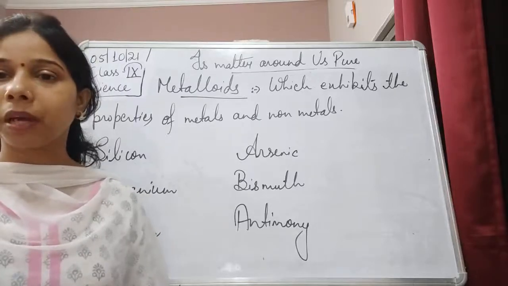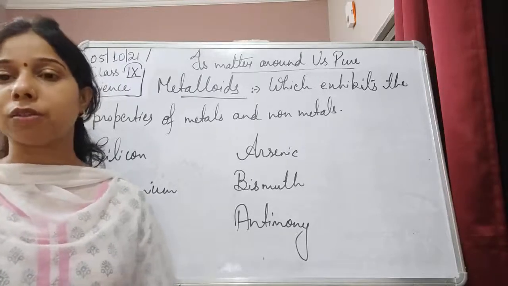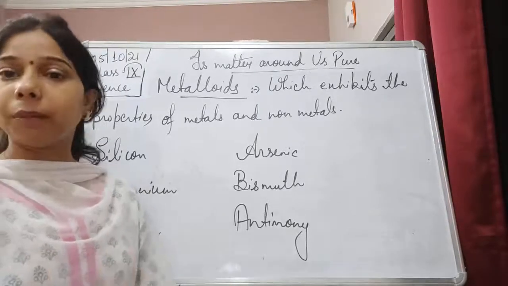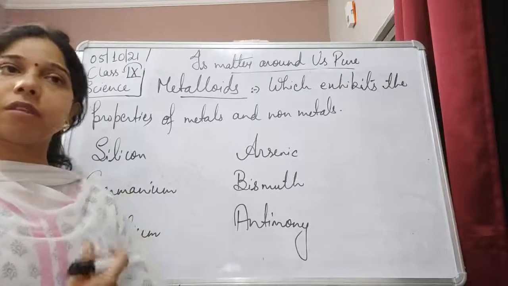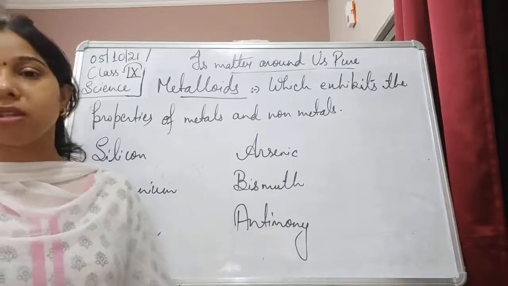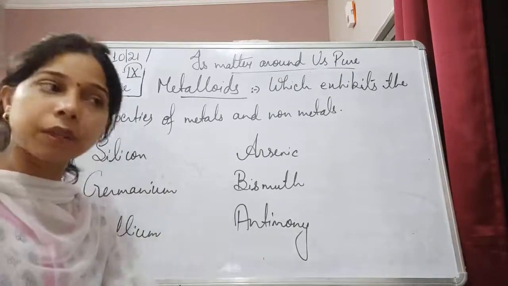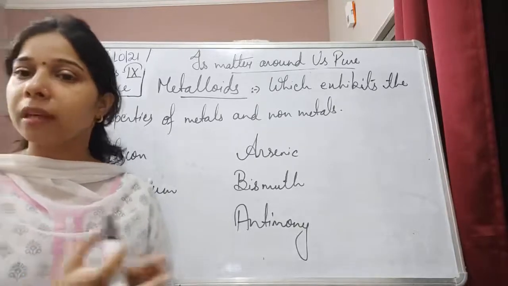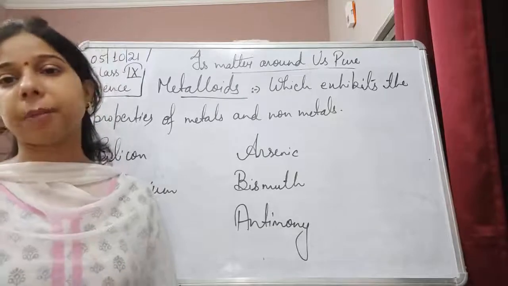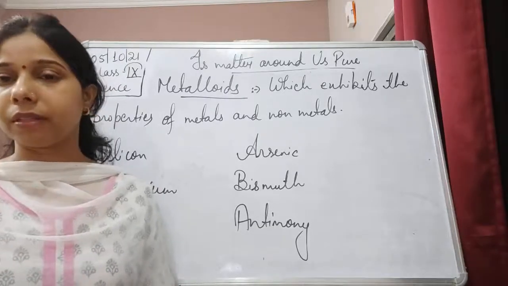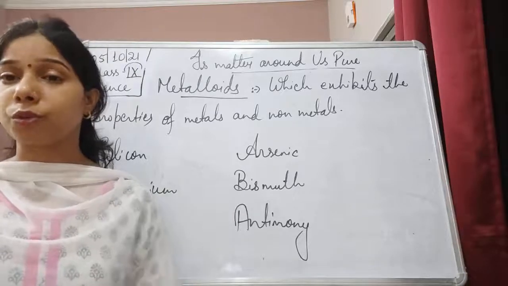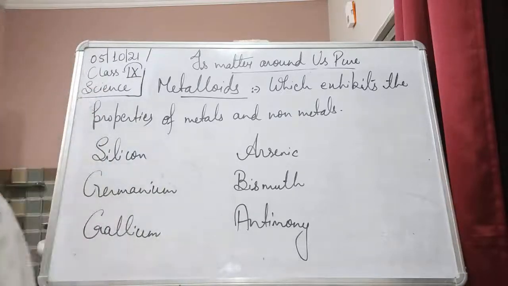The question can be asked as to which will be considered the hardest one. So diamond is there, sulfur is there, phosphorus is there, and nitrogen is there. You will take diamond only, because it is the hardest substance. So a question can be asked on the basis of exceptions, or on the basis of properties. So we must know the general properties as well as the exceptions.